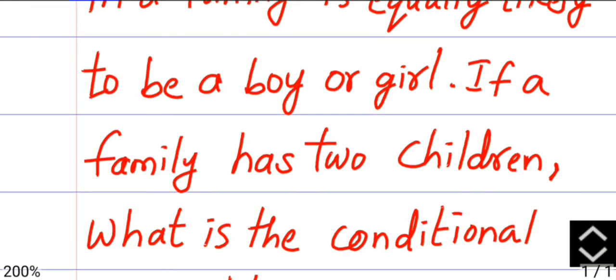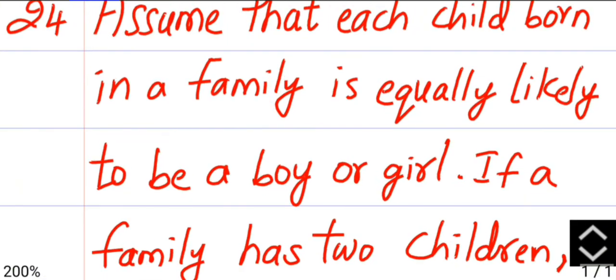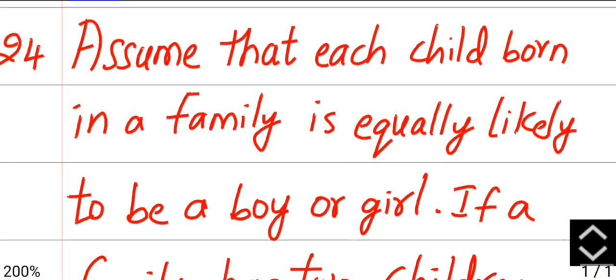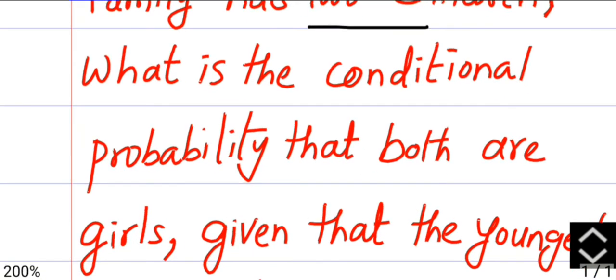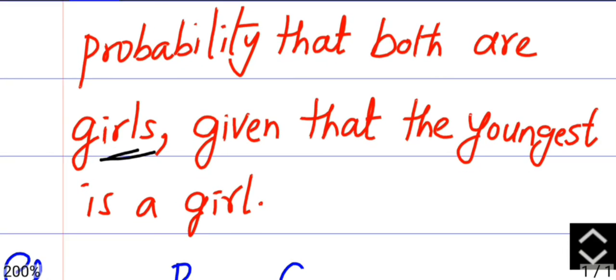And the last problem of second main is: assume that each child born in a family is equally likely to be a boy or a girl. If a family has two children, what is the conditional probability that both are girls, given that the youngest is a girl?